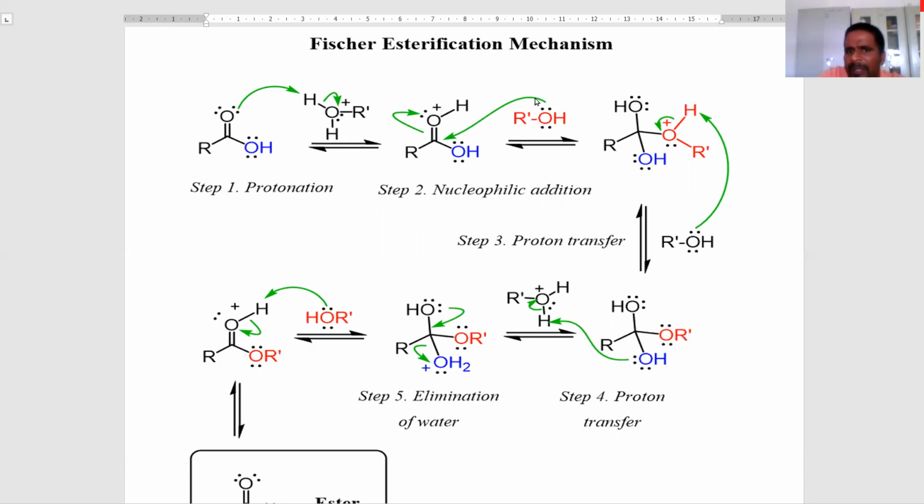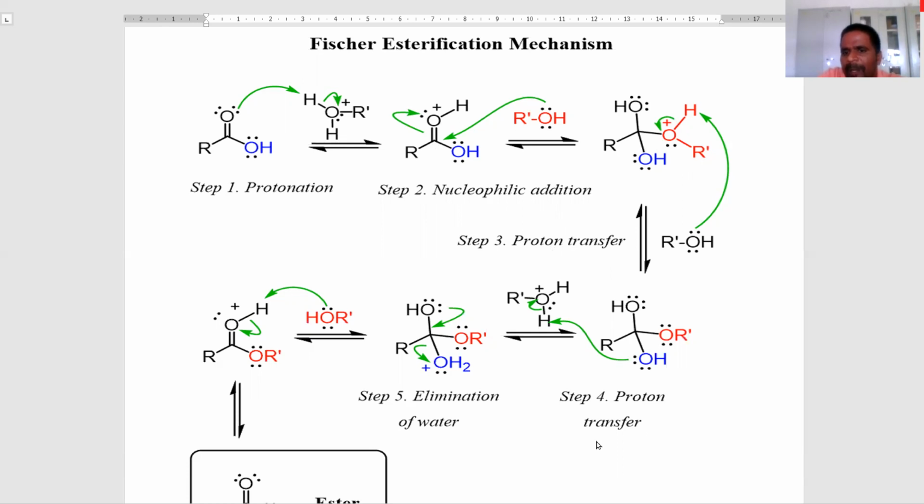Another mole of alcohol undergoes nucleophilic addition on the carboxylic carbon to form an intermediate. Then proton transfer takes place from this intermediate to alcohol.